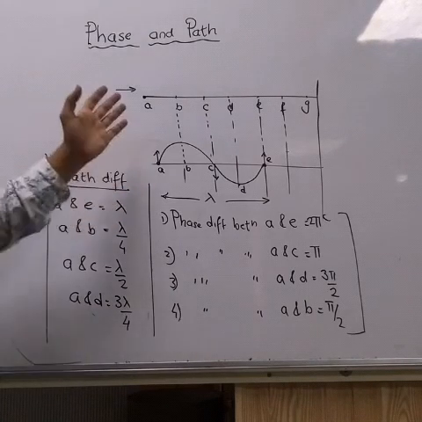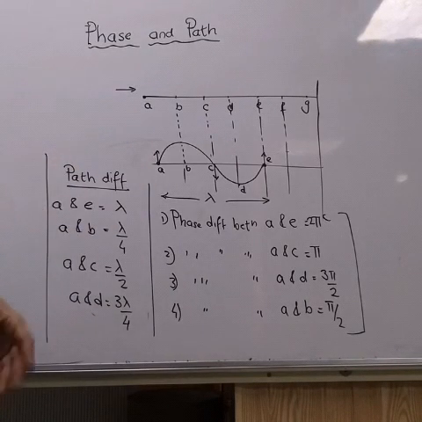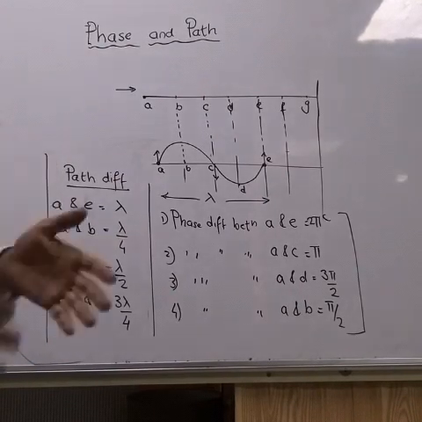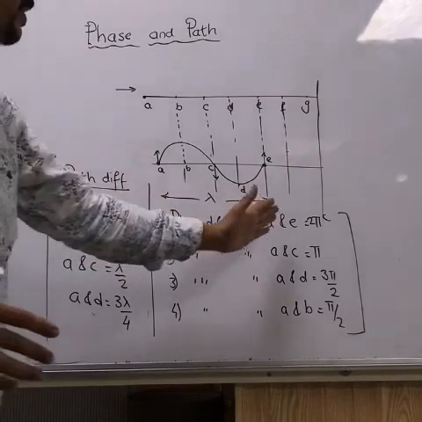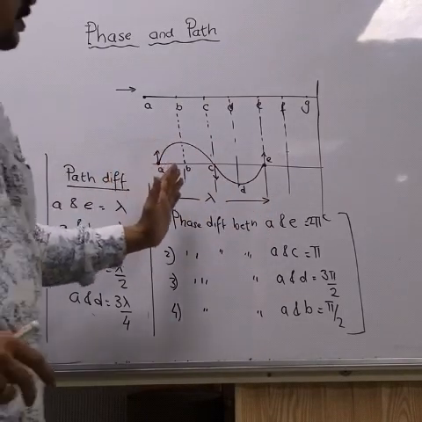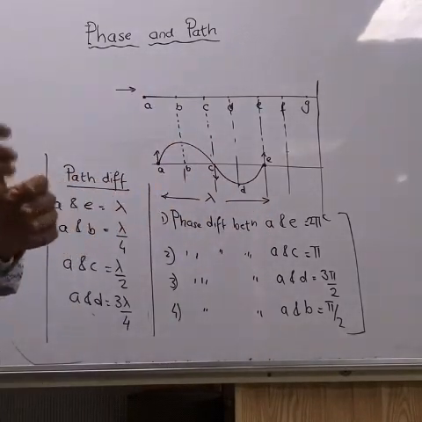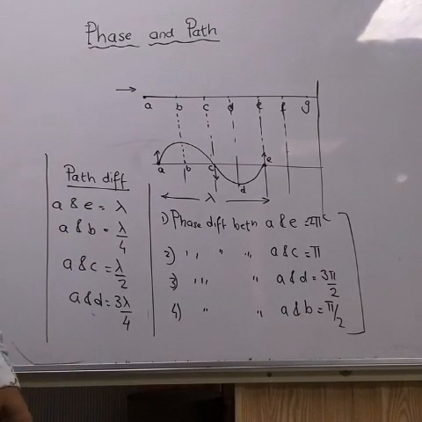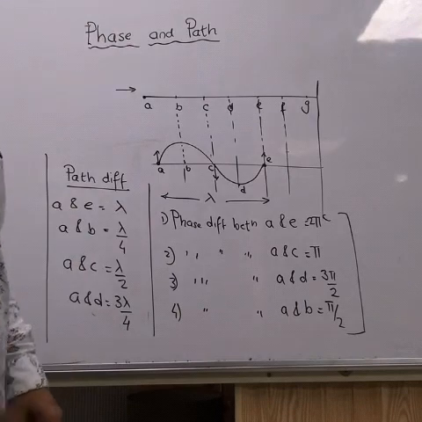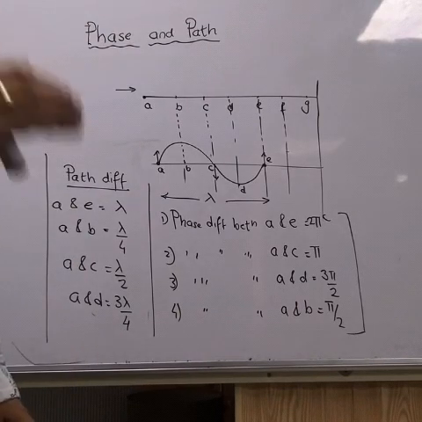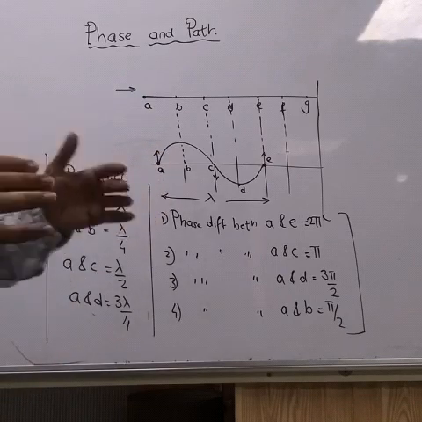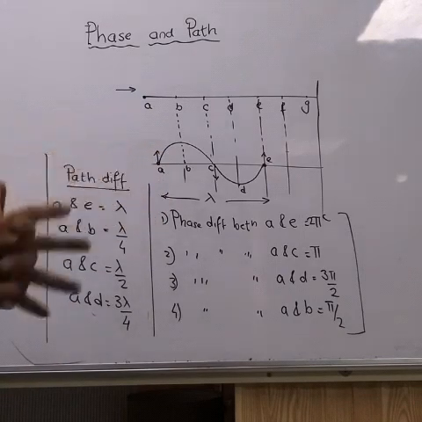In textbook, it is given, which is a bit lengthy and slightly confusing. But I have explained it in a very simple manner. The phase is an angle which explains to us the state of motion, the state of vibration of the particle. By knowing the phase, we come to know how the particle is vibrating.